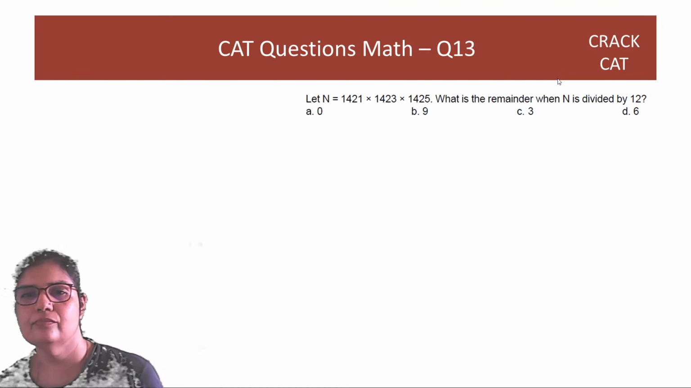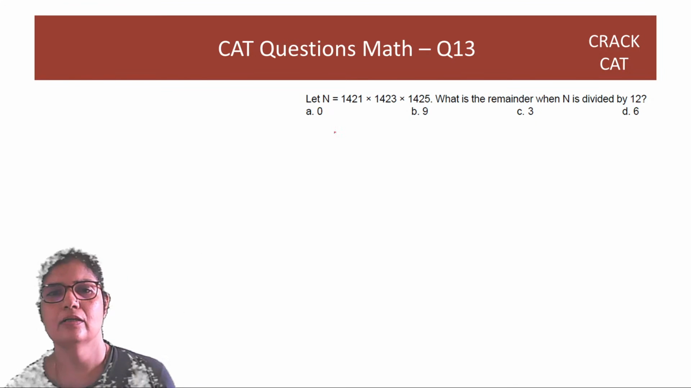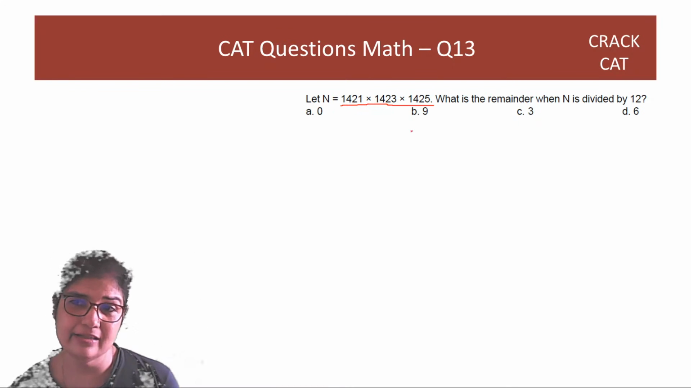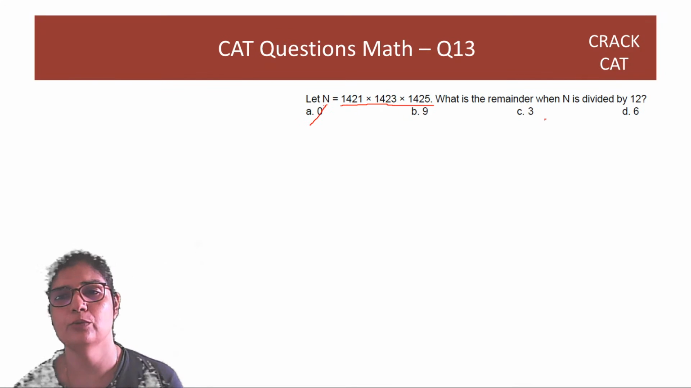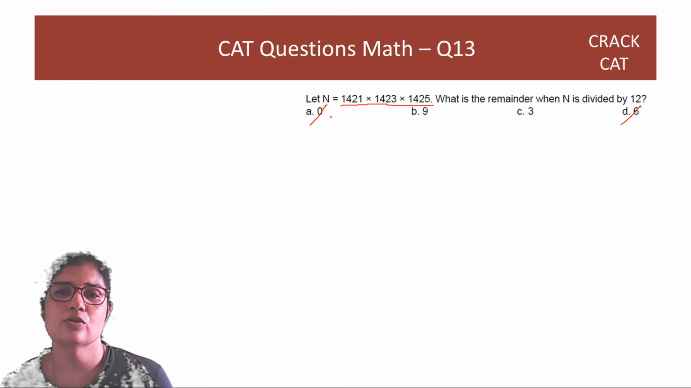Right? Let n be all this. What is the remainder when n is divided by 12? So just find the remainders individually. The number is clearly odd. So when I divide by an even number, the remainder has to be odd. So these two are already out. But after this you'll have to solve, right?